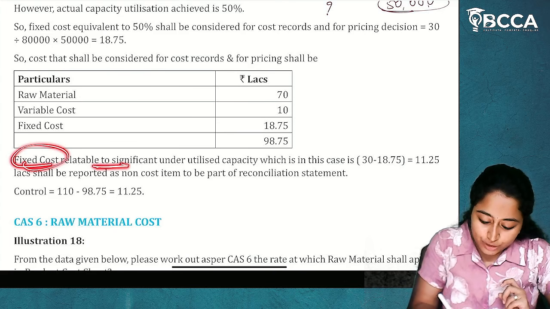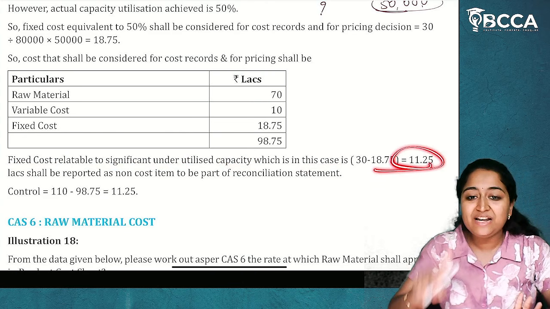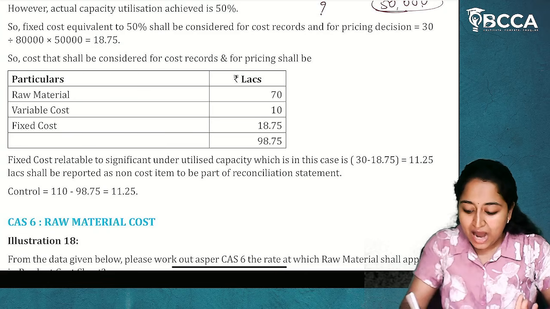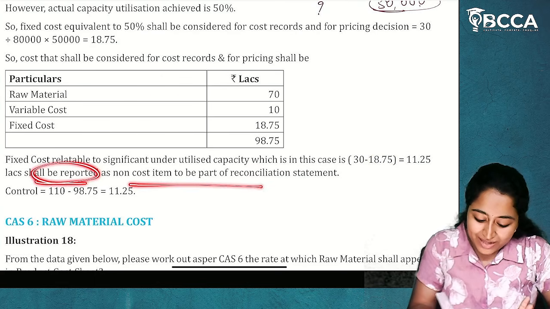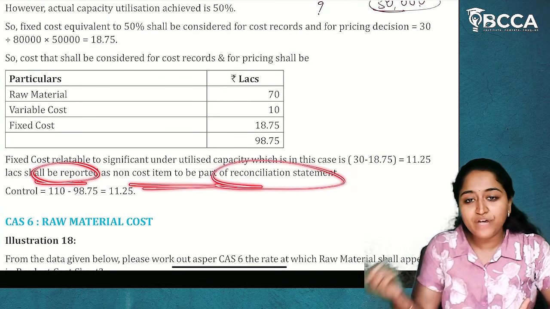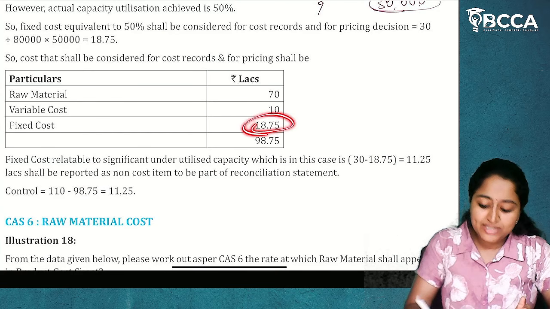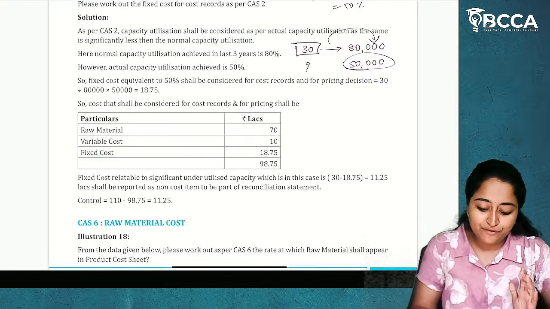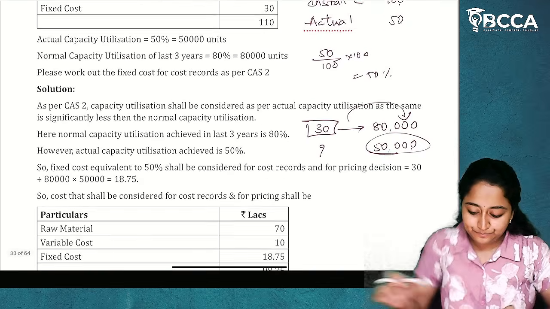The fixed cost related to significant underutilization of capacity, which in this case is 11.25 (previously it was 30 lakhs, after that it is only 18.75 lakhs), shall be reported as a non-cost item to be part of the reconciliation statement. I hope it is clear. So there is a difference in fixed cost because of underutilization of capacity, that you have to write down. I hope illustration 17 is clear to you.